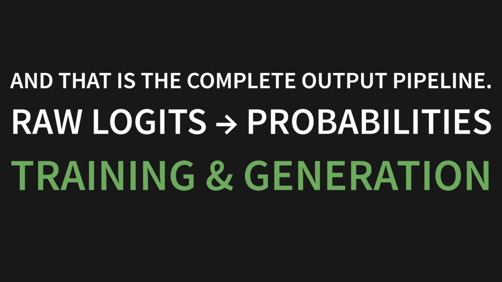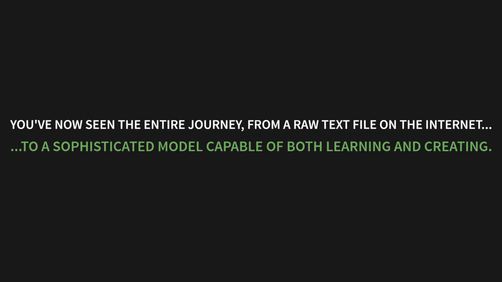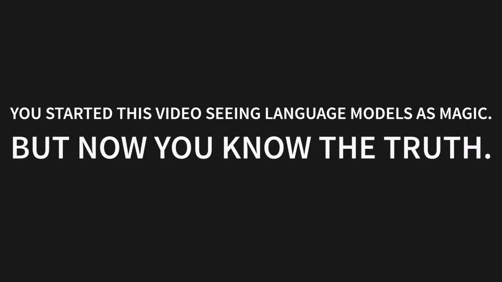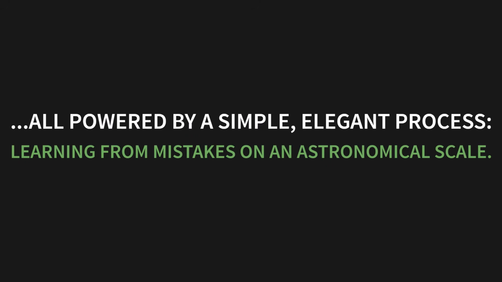And that is the complete output pipeline. We go from raw logits to probabilities, which drive both the training loop and the generation process. You've now seen the entire journey from a raw text file on the internet to a sophisticated model capable of both learning and creating. You started this video seeing language models as magic. But now you know the truth. It's a cascade of brilliant, interconnected ideas, all powered by a simple, elegant process: learning from mistakes on an astronomical scale.